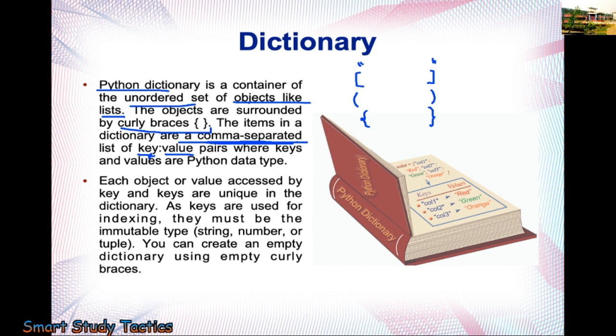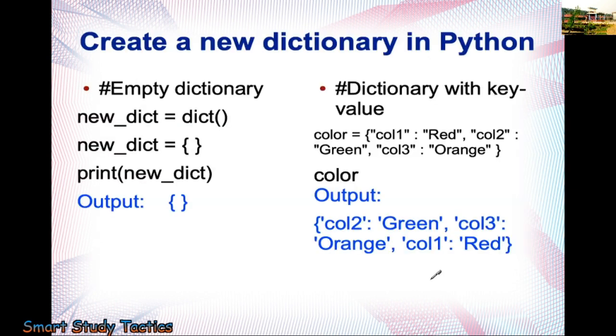Okay. So each object or value is accessed by the keys, and the keys are unique in a dictionary. Means if you want to access this red color, you have to call 1. If you want to access orange, you have to call 3. Like that you can access. With the keys you can access the values. Okay. So let's begin.